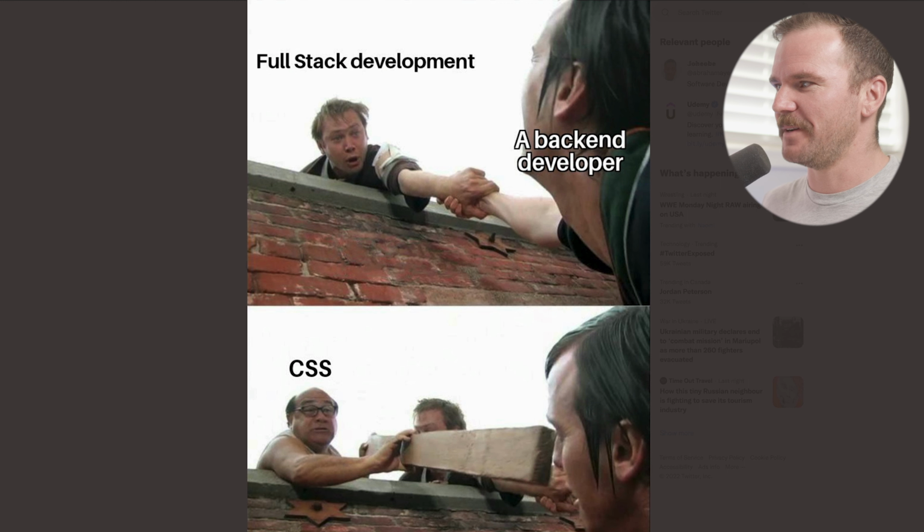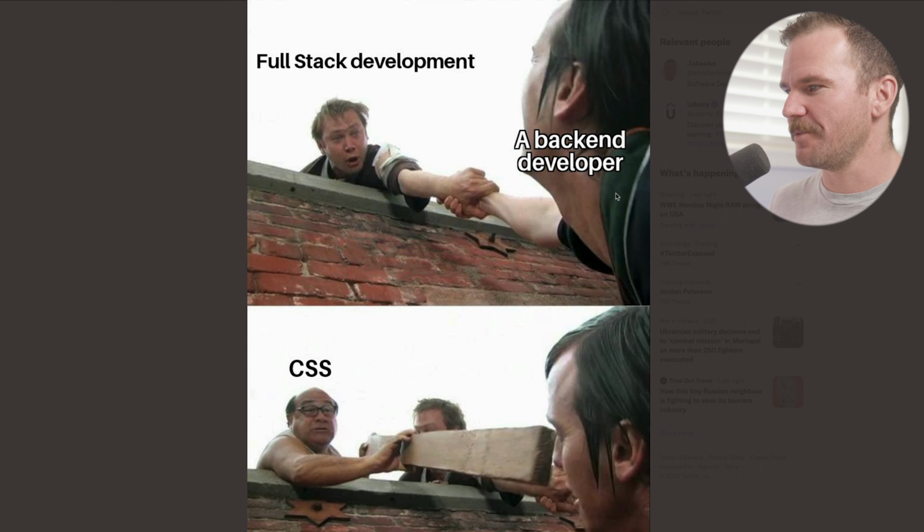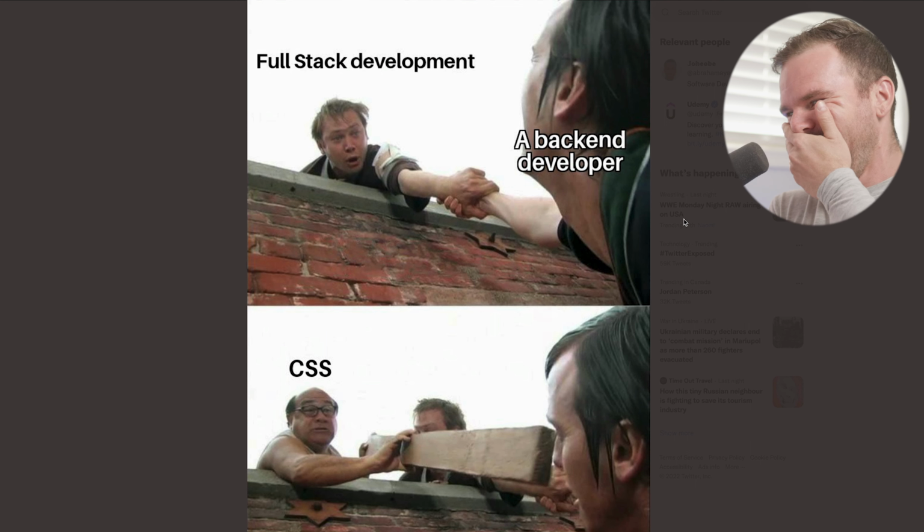Full stack development, back-end developer, trying to help him out. Don't worry, I got you. I'm not gonna let you fall. CSS, get out of here.